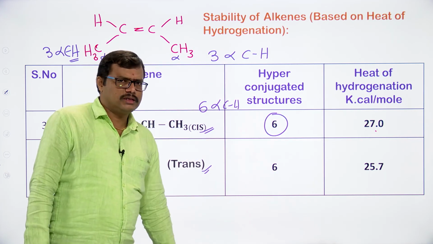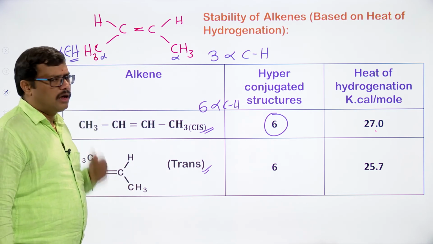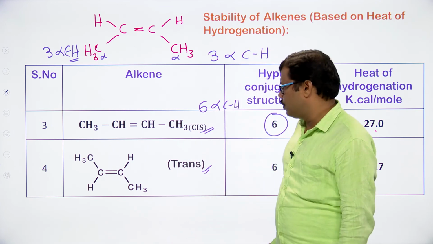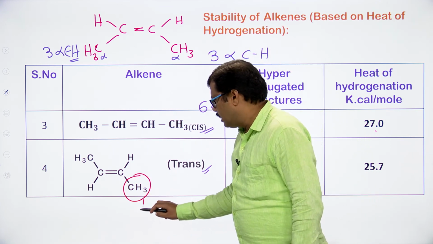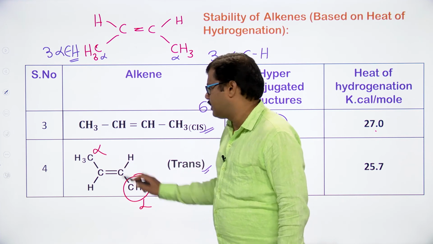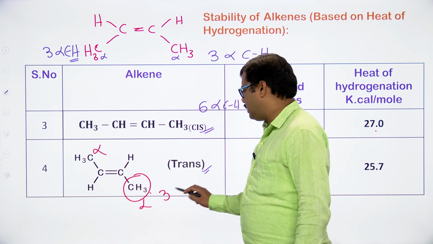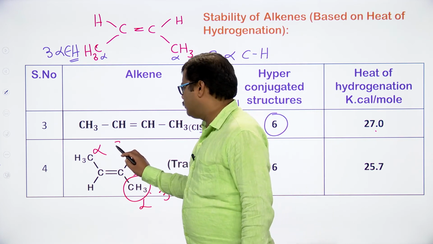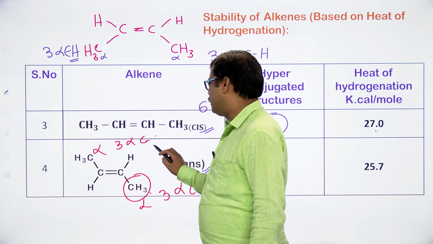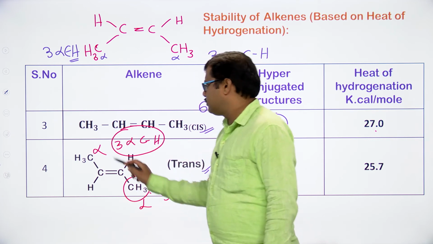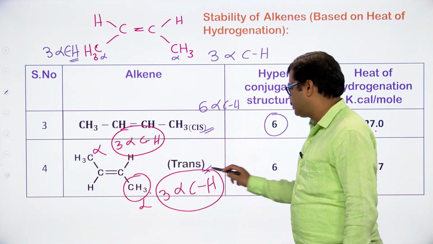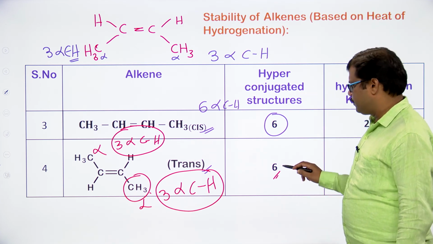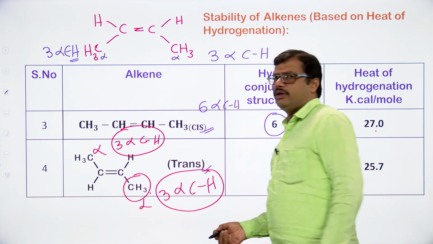6 hyperconjugative structures are possible for the cis compound. What about the trans compound? In the trans compound also, we have alpha CH here and alpha carbon here also. So here we have 3 alpha CH bonds, and here also 3 alpha CH bonds, total coming out to be 6 alpha CH bonds, and correspondingly we are going to have 6 hyperconjugative structures.